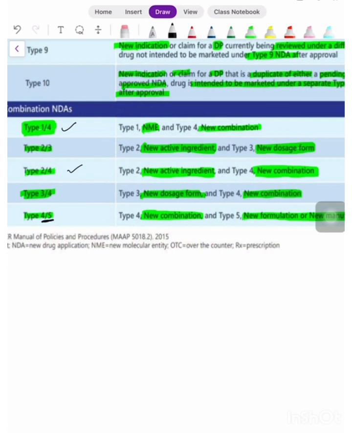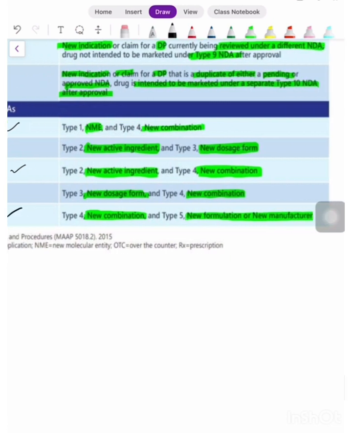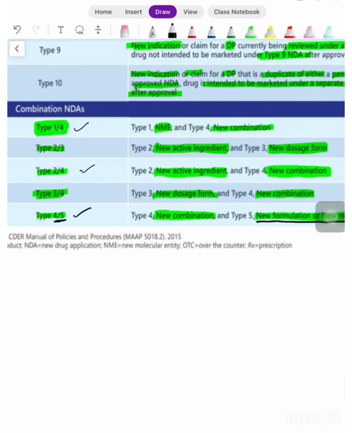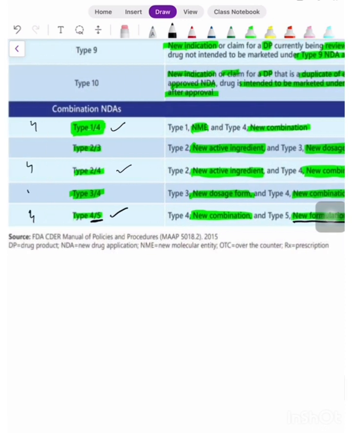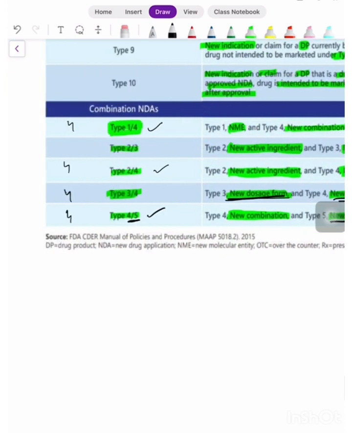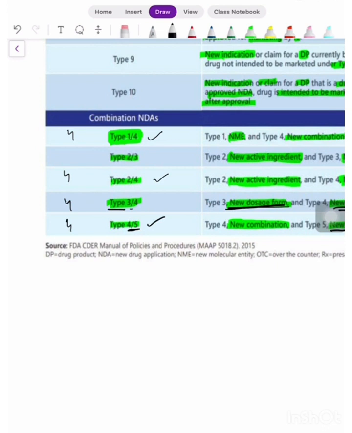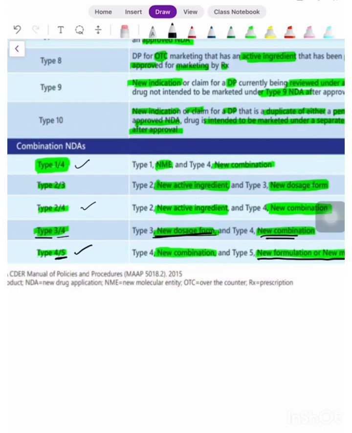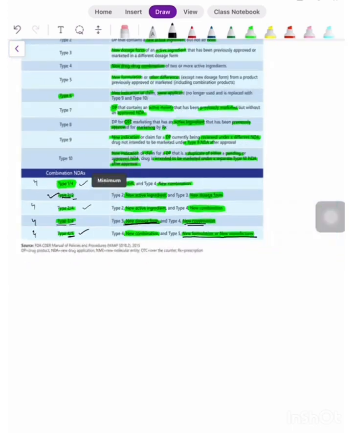So if it is a new combination and it is a new formulation or a new manufacture, then also 4 will be used. So all of these contain 4 in common as NDAs. Now it could also be 3 or 5, where it's a combination product but also a new dosage form. Then it will be classified as the combination code type 3 and type 4. Only one is left: if it's a new active ingredient in a new dosage form, then it's classified under the code type 2 and type 3. I hope I'm making myself clear.